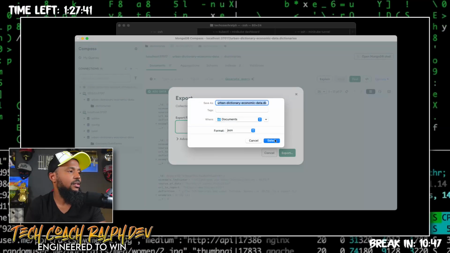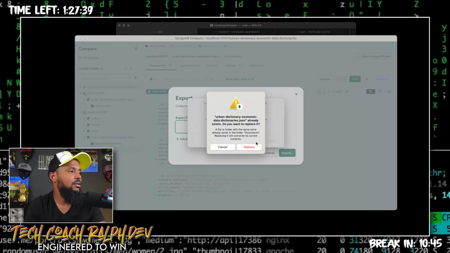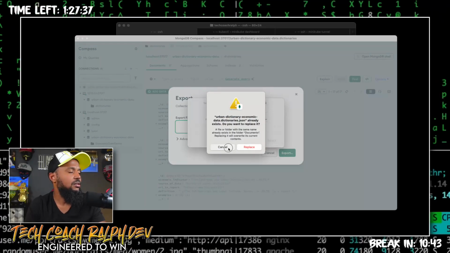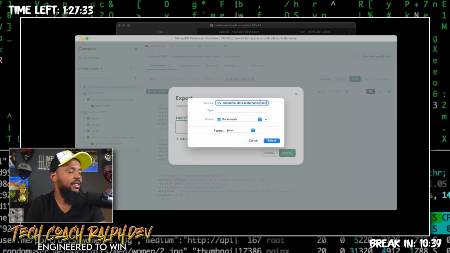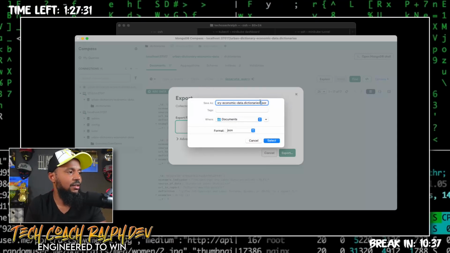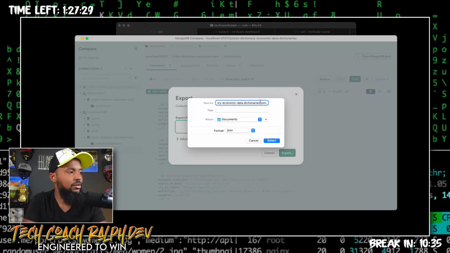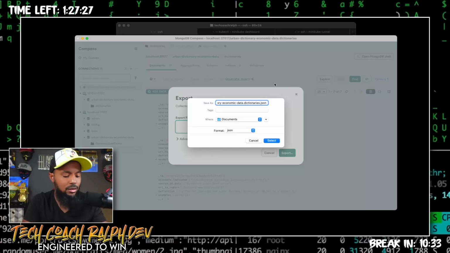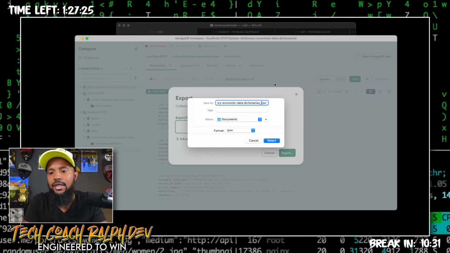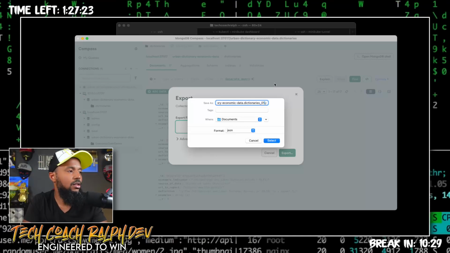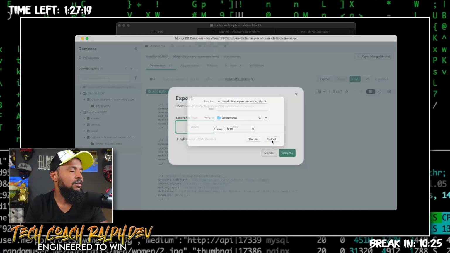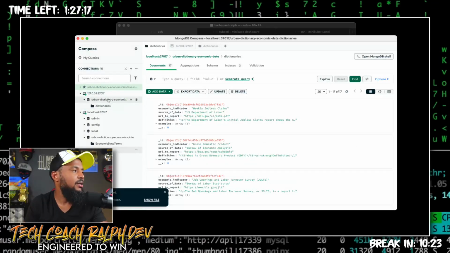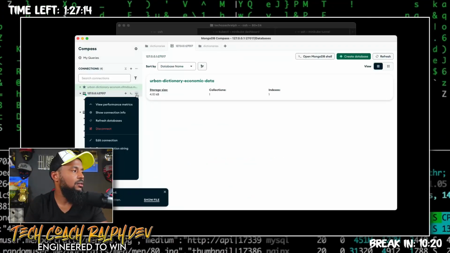Oh, it already exists. So let's update it, because we might have made some changes from the last time we exported. Today is 01/12/2025. Let's do that.